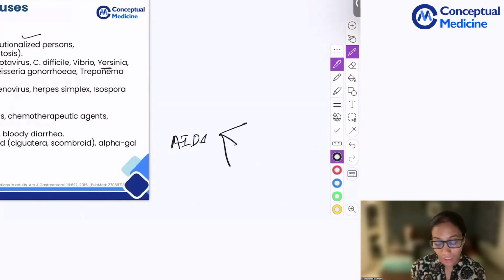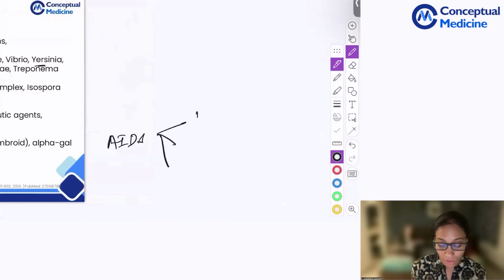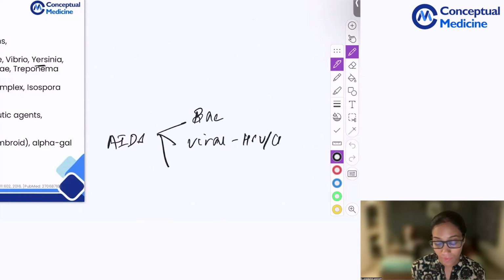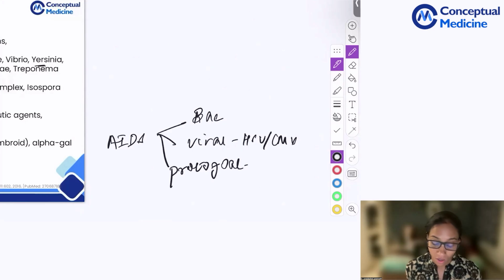These are all infectious type, okay? That is, you have your bacterial as mycobacterial, you have your viral, which is your HSV and CMV, and you have protozoal. So protozoal can be any, it can be even your cryptosporidiosis or giardiasis. What is more common? Cryptosporidium. Cryptosporidium is also common in immunocompetent individuals that we have to know.